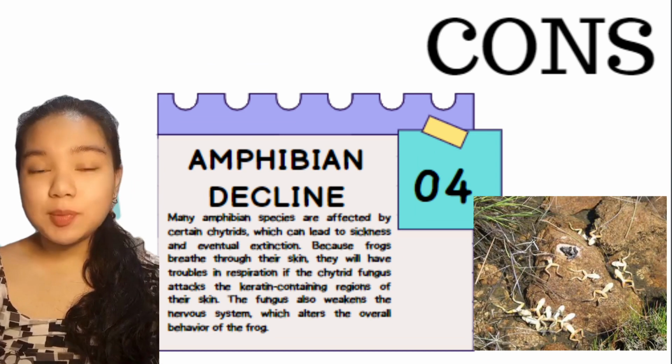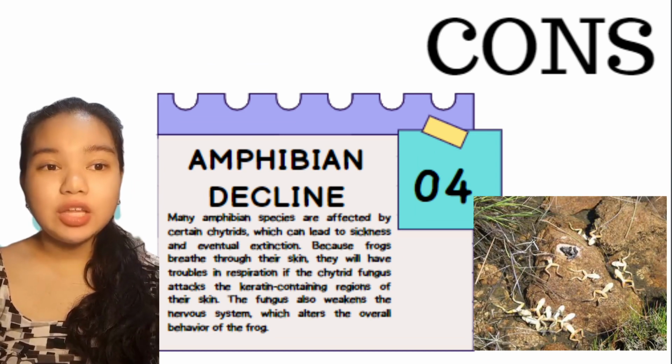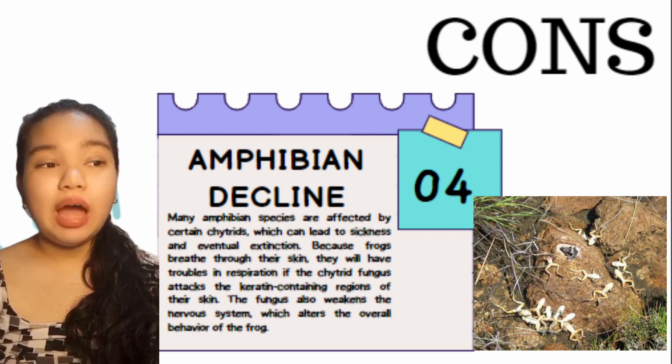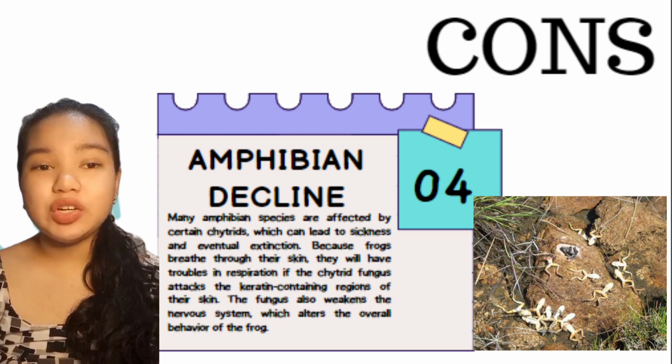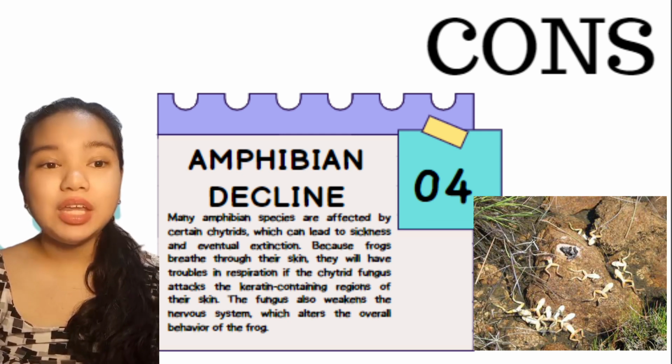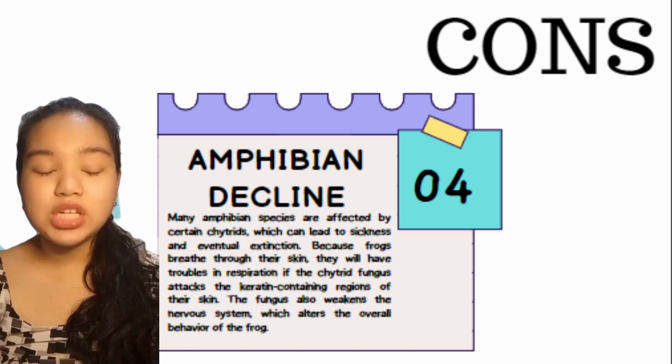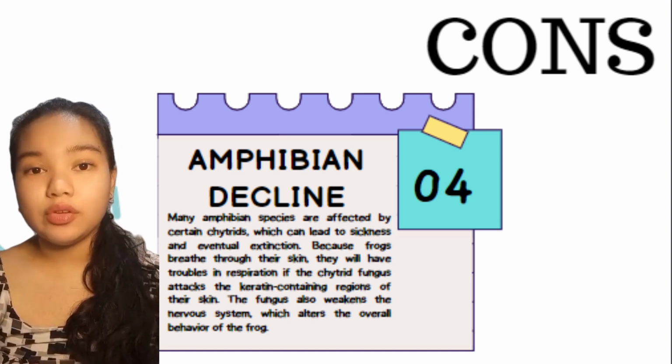Many amphibian species are affected by certain chytrids, which can lead to sickness and eventual extinction. Because frogs breathe through their skin, they will have trouble in respiration if the chytrid fungus attacks the keratin-containing regions of their skin. The fungus also weakens the nervous system, which alters the overall behavior of the frog.